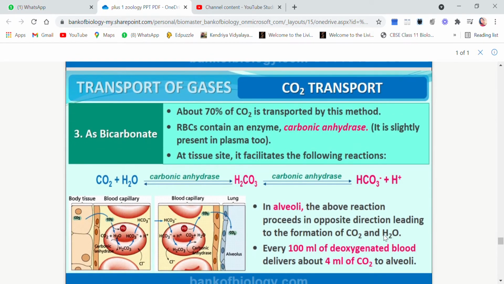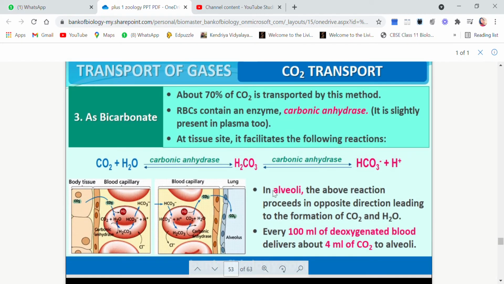Then children, the third type of transport is as bicarbonate. About 70% of the carbon dioxide is transported by this method. So you see, a large portion of carbon dioxide is transported in the form of bicarbonate. Now RBCs contain an enzyme called carbonic anhydrase.